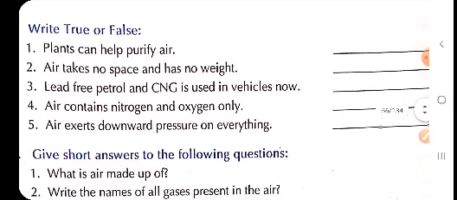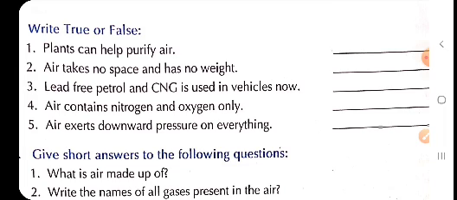Children, here we have 5 true and false. Let us read it one by one and write true and false in front of each one of them. Now, plants can help purify air. Children, as we know, oxygen is the part of air. It is the oxygen that is released by the plants when plants prepare their own food. So, oxygen is the part of air which purifies the air or keeps the air fresh. So, children, plants can help purify air.